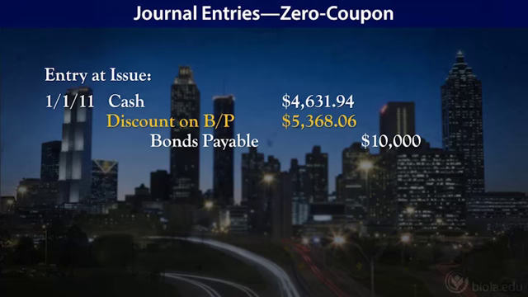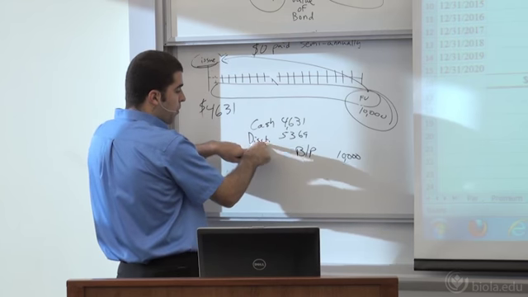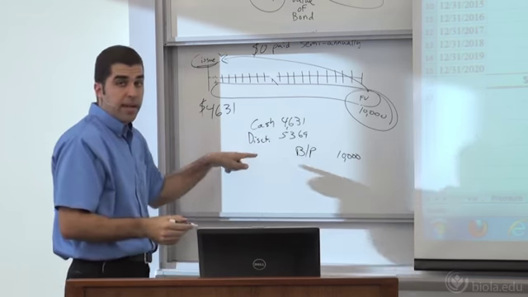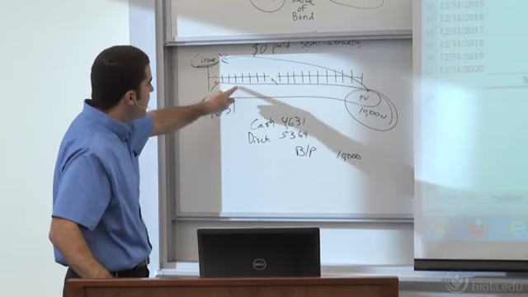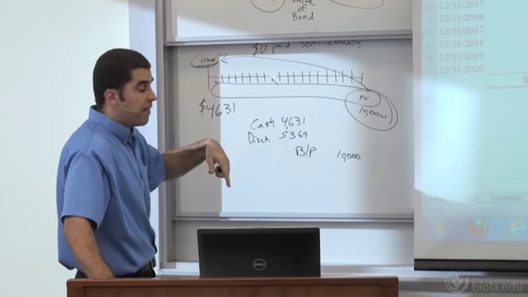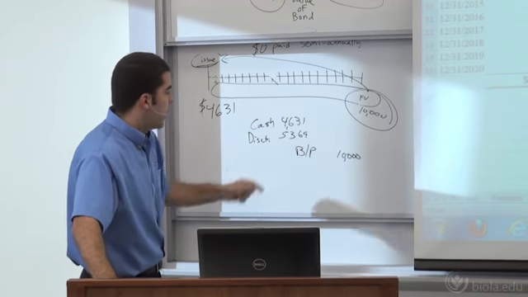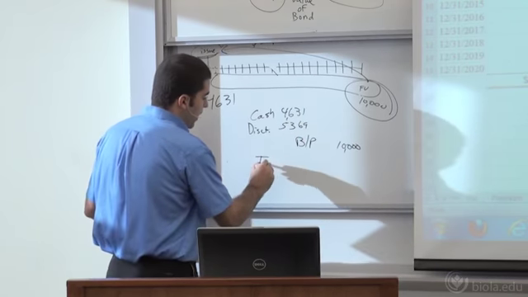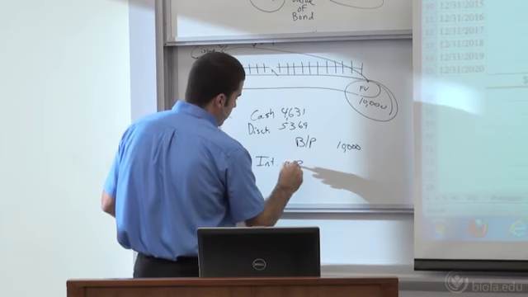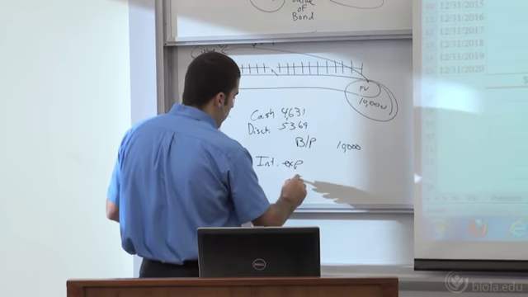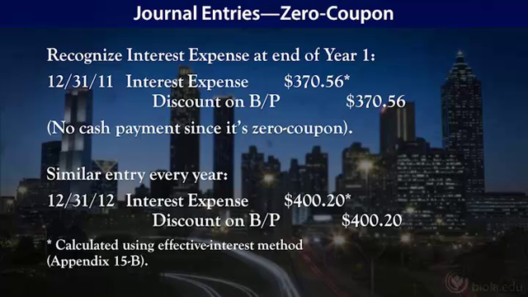So a zero coupon bond is just a discount bond that has a big discount because I'm not paying any interest along the way. Now, just like we did before, we're going to amortize that discount and recognize interest expense, because even though we're not paying something along the way, we really do have interest because we're going to have to pay back a lot more than what we initially borrowed. So along the way we're going to be debiting interest expense and not cash, but crediting the discount on bonds payable account.